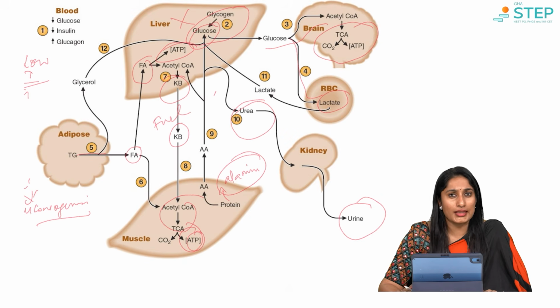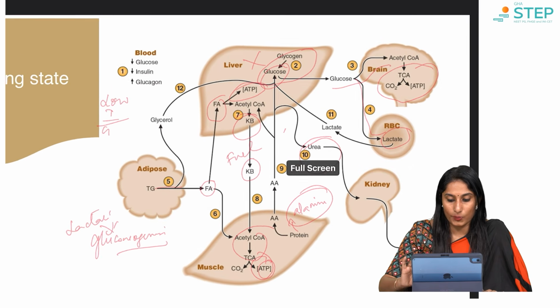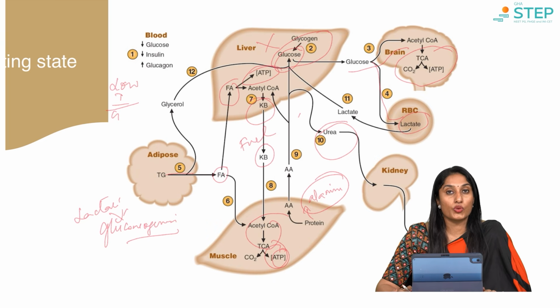Cardiac muscle and skeletal muscle can use up ketone bodies for any long period of starvation. So, I hope it's understood. The ratio we are talking about is the insulin to glucagon ratio. In the well-fed state, it is high, and in the fasting state, this ratio is low.